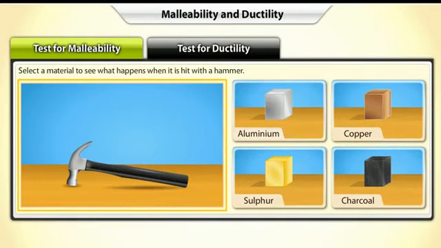Now, let's do a small activity. Here are some metals and non-metals. Select a material to see what happens when it is hit with a hammer.